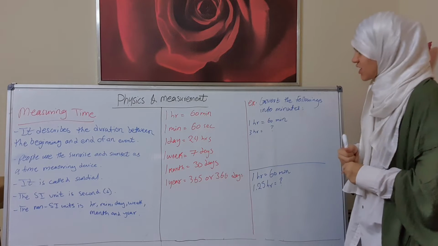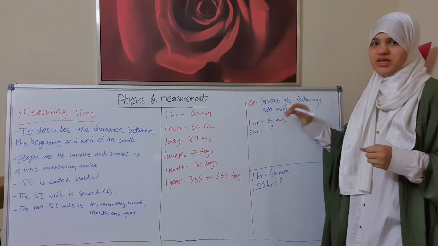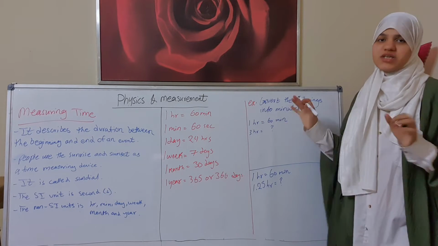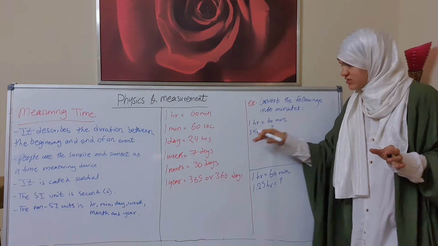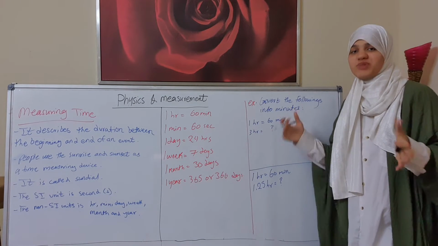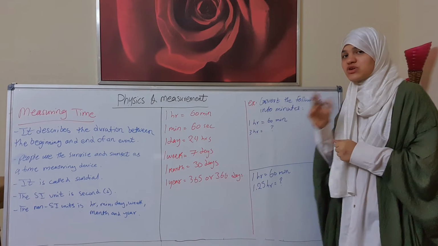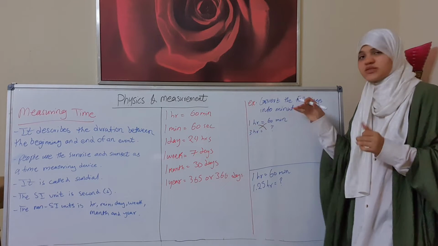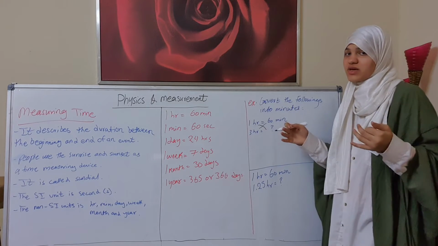Now, convert the following into minutes. First of all, 1 hour is equal to 60 minutes. Yes, we know about this. But how many minutes is 3 hours? Okay, so we will use the crisscross way. Why? Because we already have 1 hour is equal to 60 minutes, but we don't know how many minutes for 3 hours.